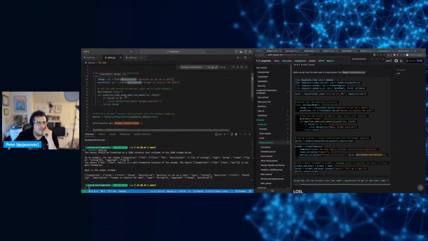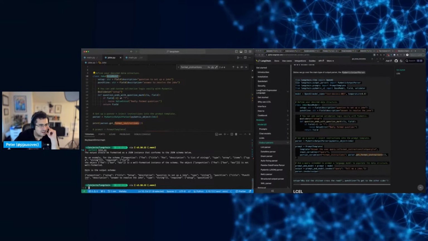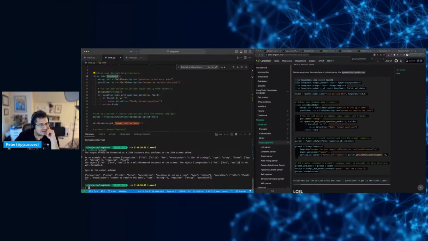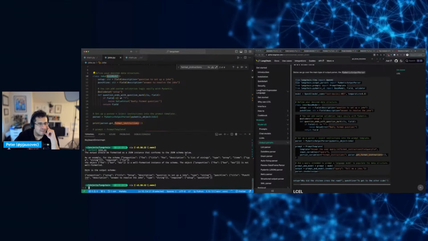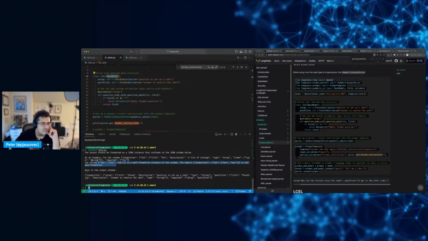Okay, so this is something coming from whatever's in the base class that sets it up. The output should be formatted as a JSON instance. So this is the actual prompt, right? Formatted as a JSON instance that conforms to the JSON schema below, with an example for the schema. Okay, so this is just an example, right?